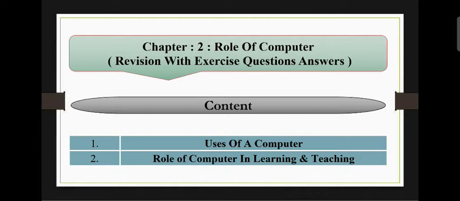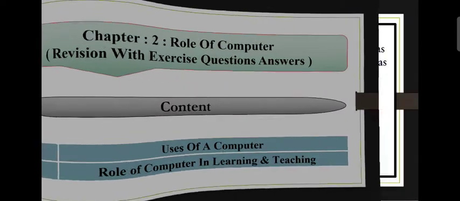This is the content of this chapter, and in this video I am going to discuss uses of a computer and role of computer in teaching learning. Okay, now move on to the main topic.